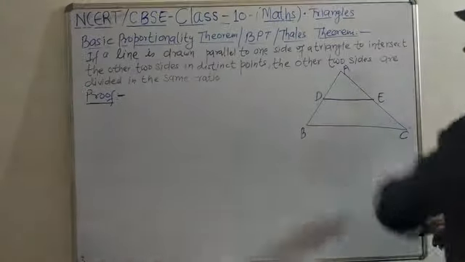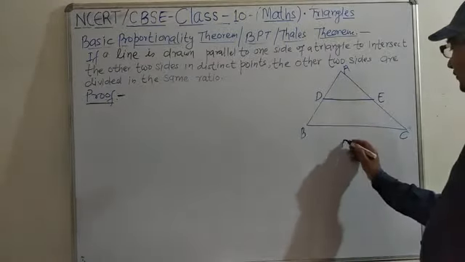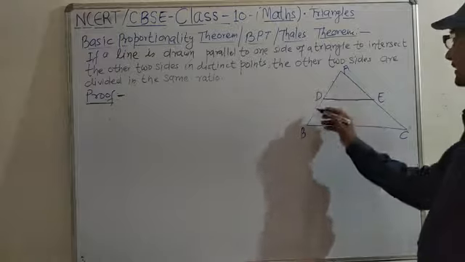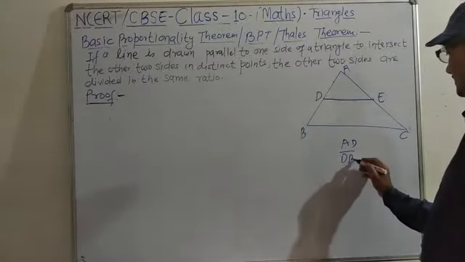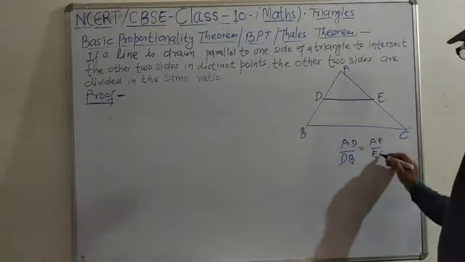The other two sides are in the same ratio. That means same ratio means AD, we are getting here this part AD and here this DB. So this ratio is equal to AE by EC. That is to be proved.